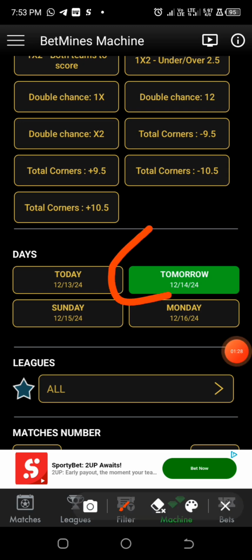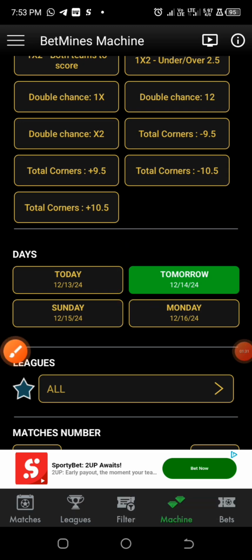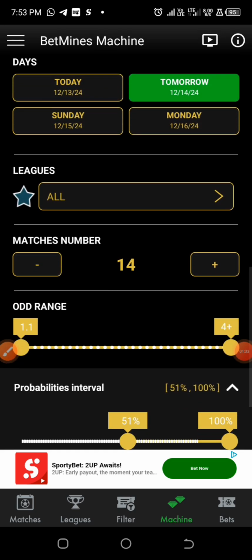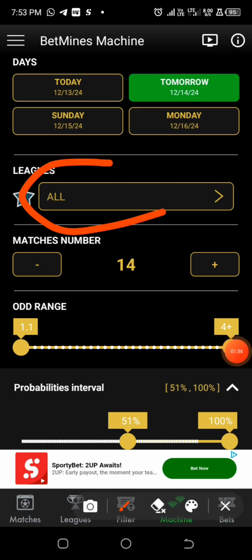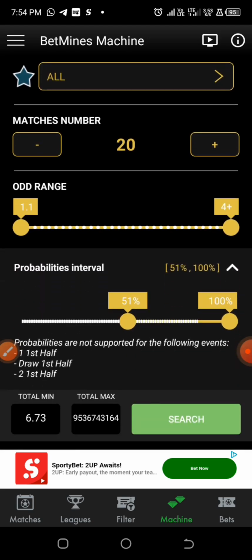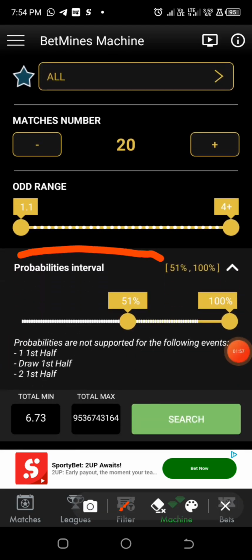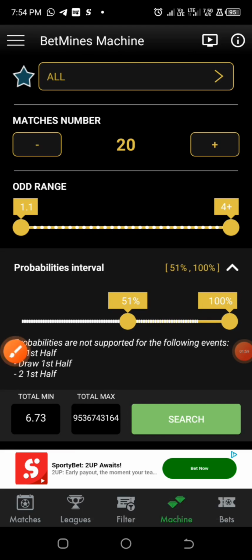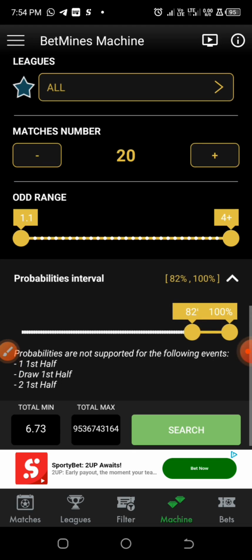So we are going for only tomorrow, which happens to be Saturday, and we move on to the next segment, which happens to be leagues. In case you have your favorite leagues to predict your games on, you can select them here. But in my own situation, I'm going for all leagues. Now I'm going to increase the number of matches to 20, and the odd range I'm going to leave like that. We move on to the probabilities of possible outcomes of the games, and we are going to set that to 80 or 81% and above. Let's set it to 80.